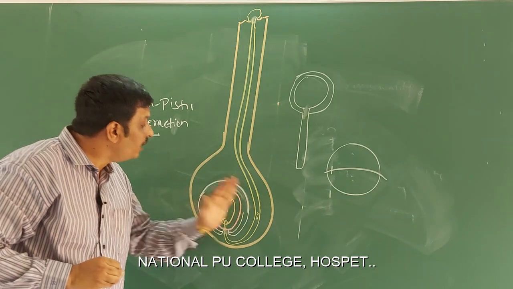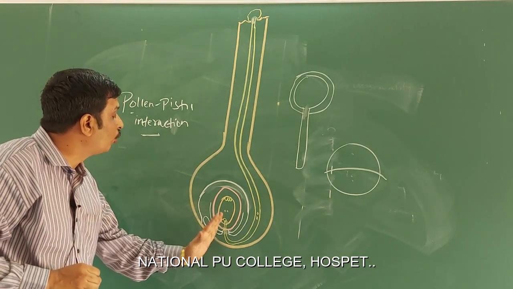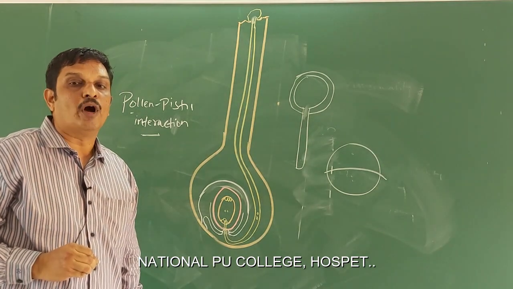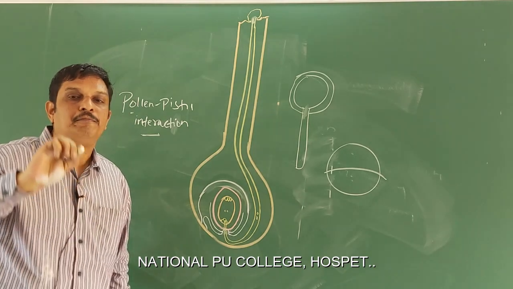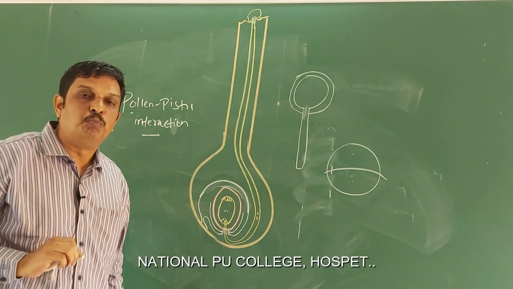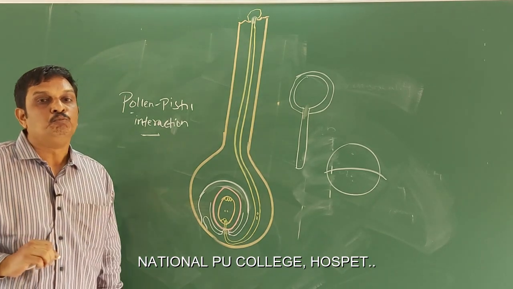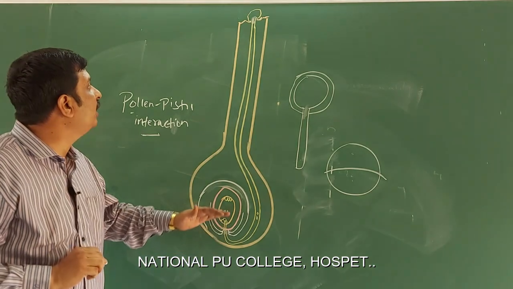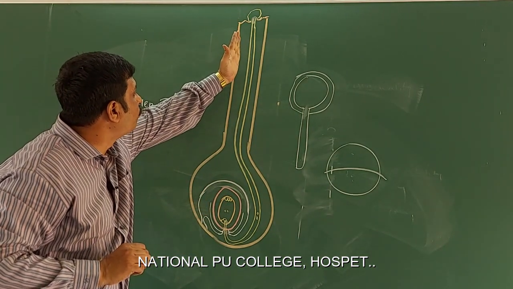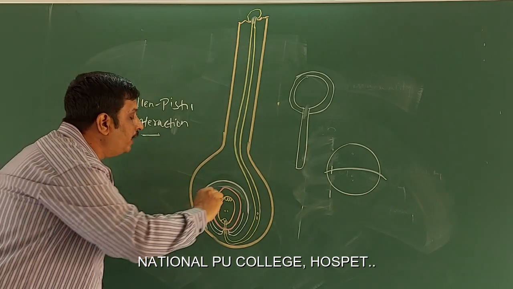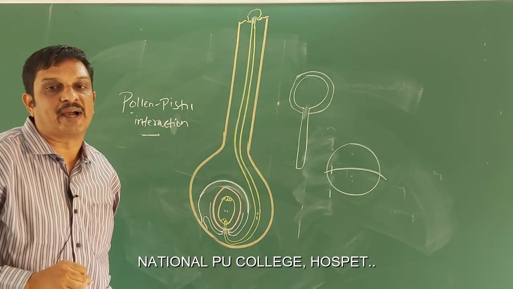Then, after entering the ovary, the pollen tube enters the ovule through the micropyle and then enters one of the synergids through the filiform apparatus. Here, the point to be noted is that the filiform apparatus plays an important role in guiding the entry of the pollen tube into the synergid. Then all these events, beginning from the deposition of the pollen grain on the stigma, growth of the pollen tube through the style and entry of the pollen tube into the synergid, constitute pollen-pistil interaction.